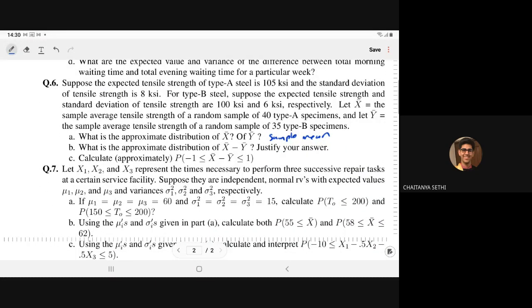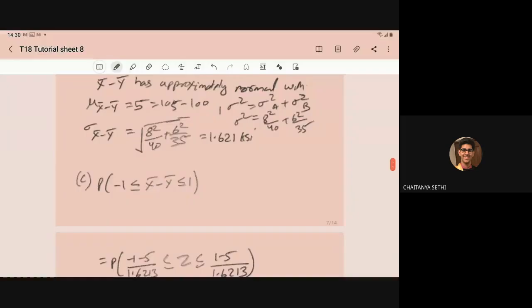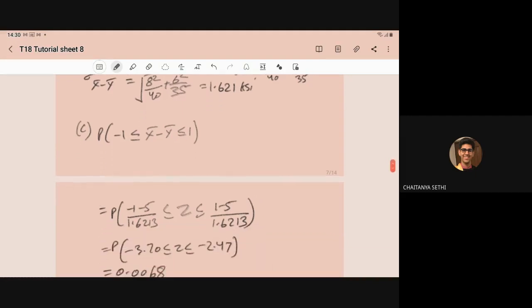Then in part C, calculate approximately that the difference between the tensile strength of the sample averages will lie between -1 and 1. So you have to compute the required probability: the probability that x bar minus y bar lies between -1 and 1. So apply the central limit theorem.